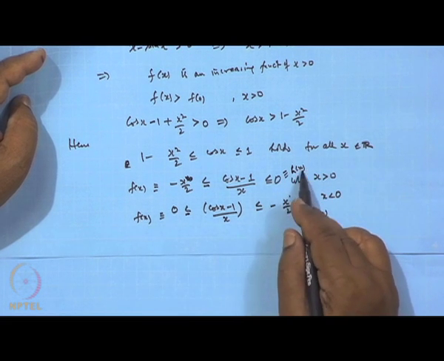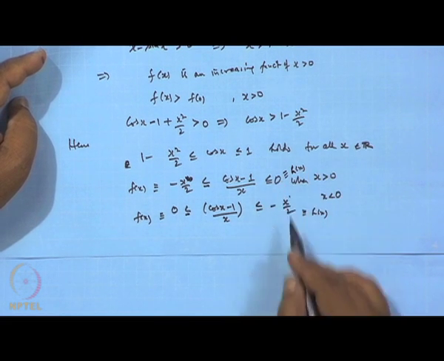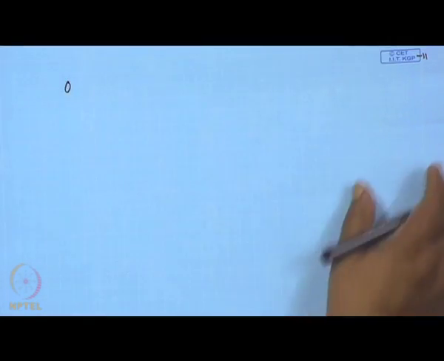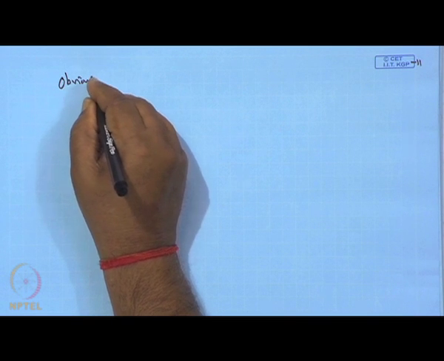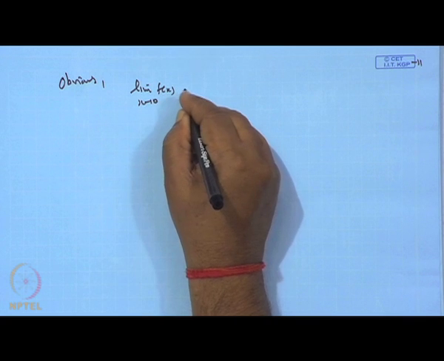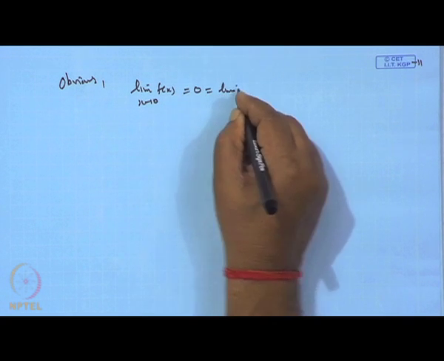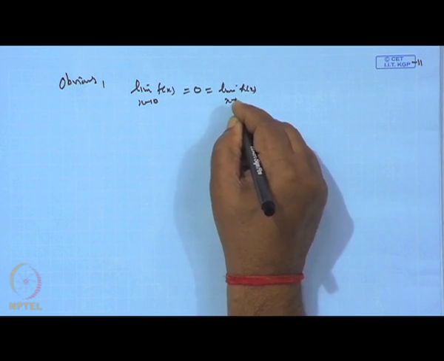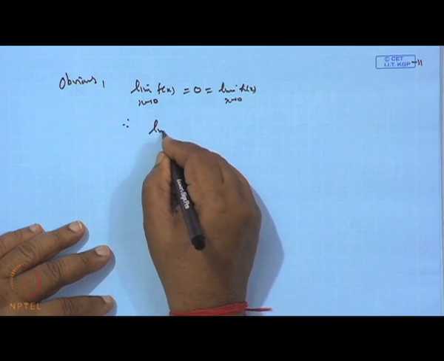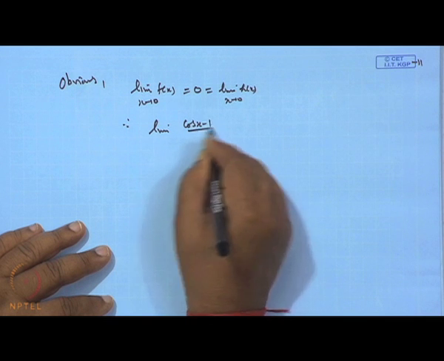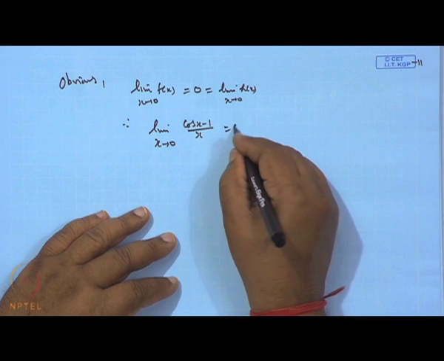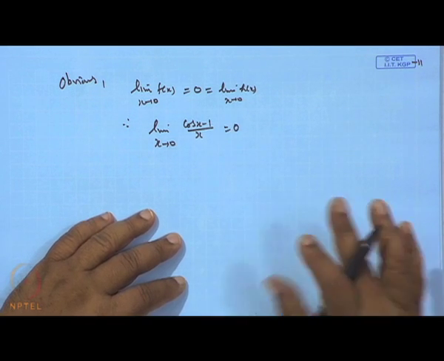Limit of h(x) when x tends to 0 is 0. So obviously, the limit of f(x) when x tends to 0 is the same as the limit of h(x) when x tends to 0; both come out to be 0. Therefore, the limit of (cos x minus 1) by x when x tends to 0 will come out to be 0. So, that is the advantage.